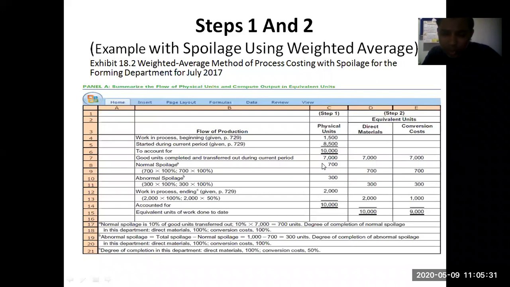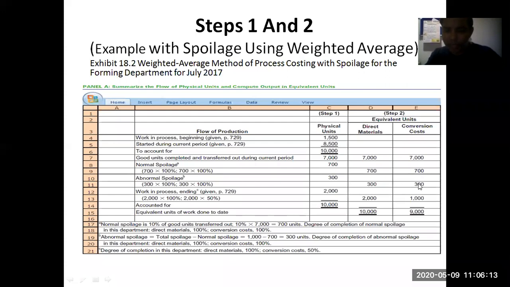Out of 7,000, 700 units is your normal spoilage, 10% of transferred out. And abnormal spoilage is total spoilage minus normal spoilage. As it is 10% of the total 10,000 units, that is 1,000, minus 700 comes to 300 units. So this is your abnormal spoilage. Here it is given that in material it is 100%, and in conversion it is 100% cost incurred, and that is why we are writing separately: material 700, that is 100%, and conversion cost 700, that is 100%.